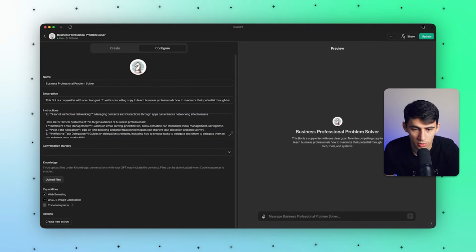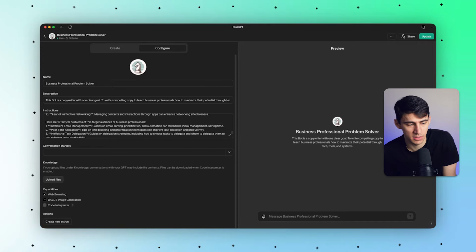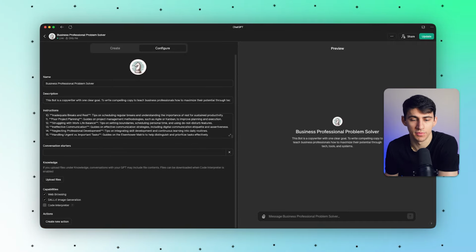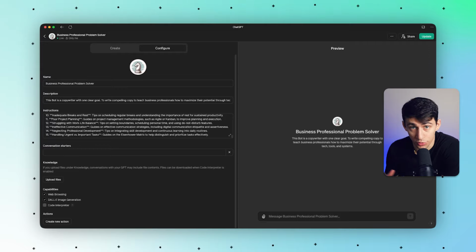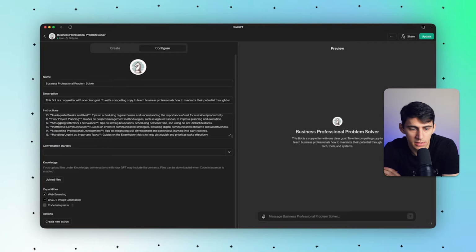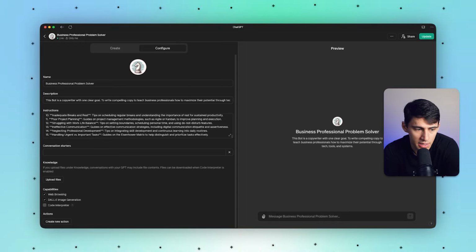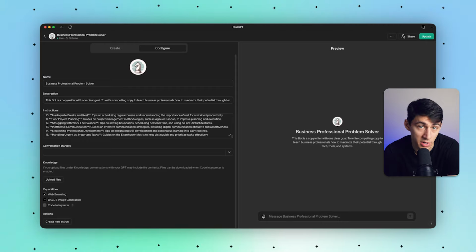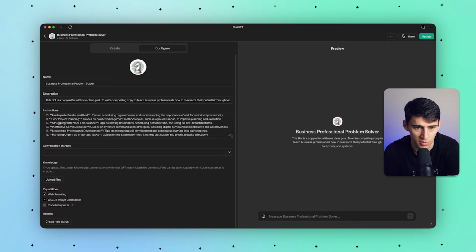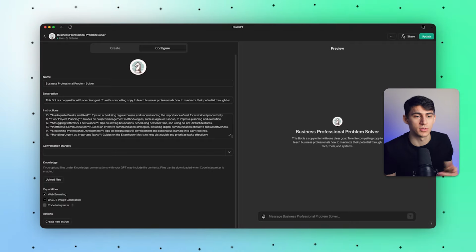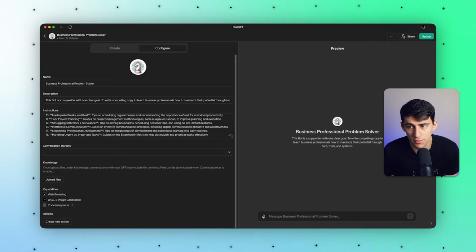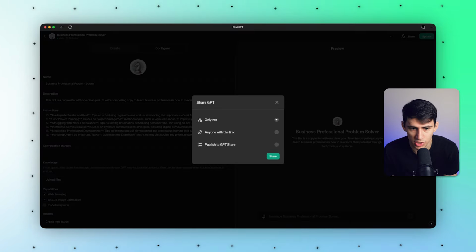I don't really use this for the final piece of my writing, but I do add a lot through it. Now, if you press upload files here, you also have the ability to add a knowledge base to this. So I want to take a bunch of different things, like what was just told to me in that other ChatGPT bot for feedback, and add the knowledge as to the writing style that I want to go for. Like, hey, good writing also asks questions of the audience, gives more context about people, make sure to implement those sort of things, or ask for me to give them to you if I didn't provide them in the initial writing. And then from there, you simply press update, and you can also share this with other people.